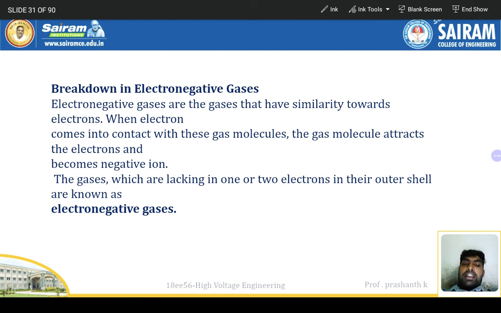Electronegative gases are gases that have an affinity towards electrons. When electrons come into contact with these gas molecules, the gas molecules attract the electrons and become negative ions. The gases which are lacking one or two electrons in their outer shell are known as electronegative gases.